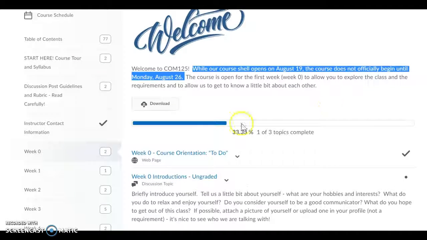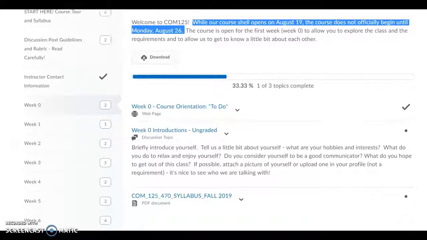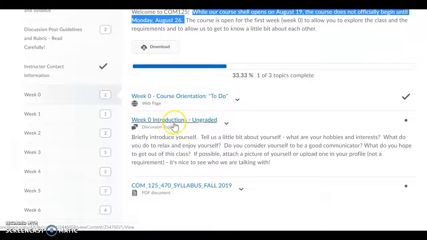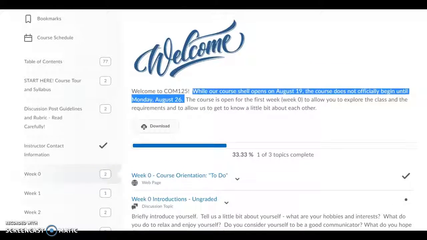And this first week just gives you an opportunity to poke around the course, watch this video, make sure you read the syllabus, make you read the discussion guidelines, and basically just get to know the course. You'll also have an opportunity to introduce yourself to your classmates, so you want to make sure you complete this week 0 discussion prompt during that first week.